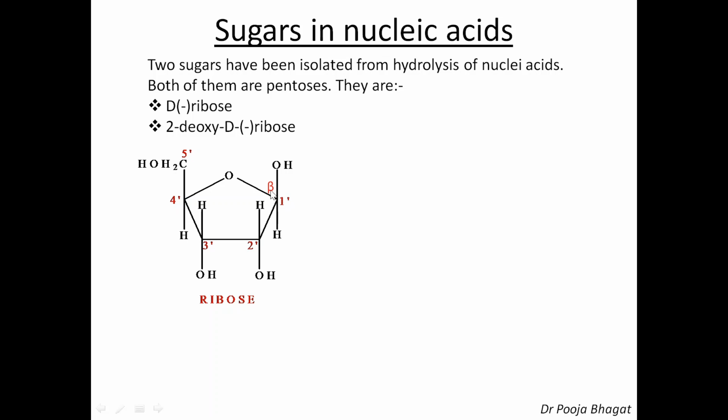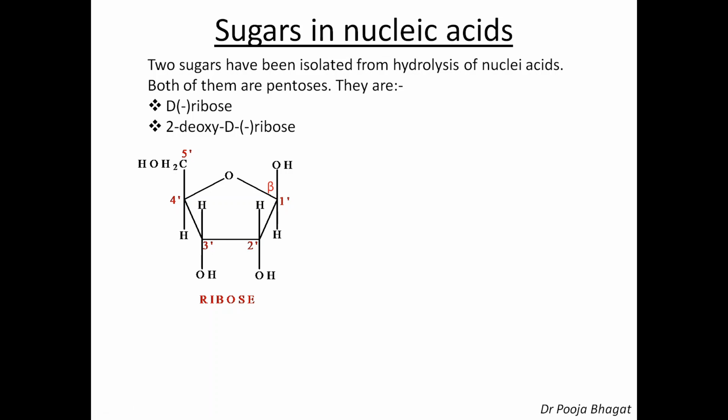Now here, this is C1 carbon. At the C1 carbon, if the OH group is pointing upward, then it is called beta. The beta means the OH is pointing upward. If the OH is pointing downward, then it is alpha. So in the nucleic acid, it is a beta ribose which is present.